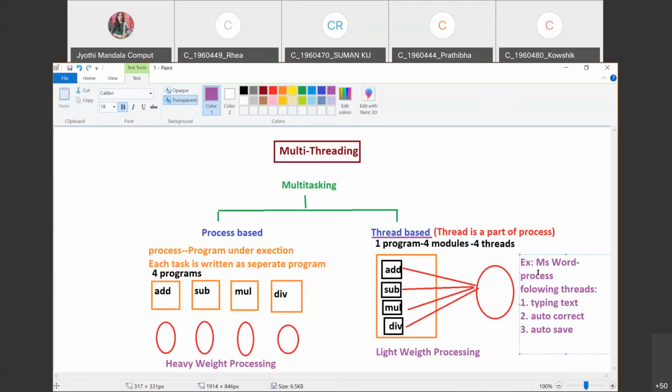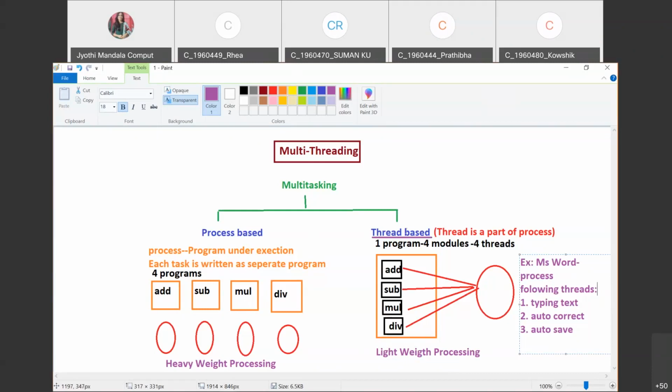Now we are going to implement this thread-based approach in our Java programming language. Right? I hope you all are clear with this introduction: what multitasking is, the difference between single tasking and multitasking, and within multitasking, what process-based is and what thread-based is.